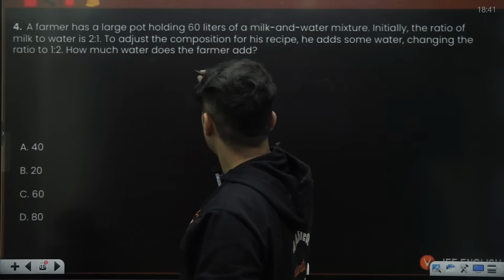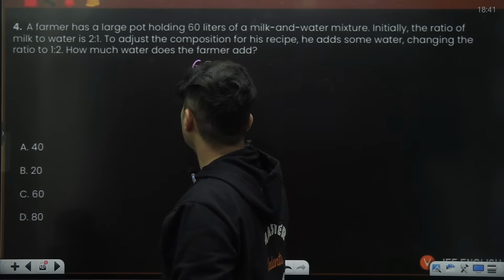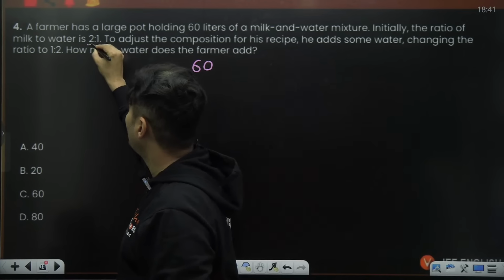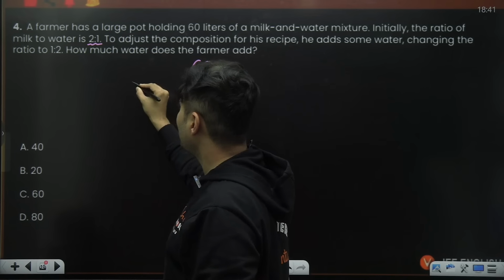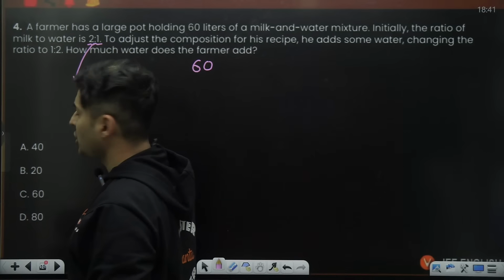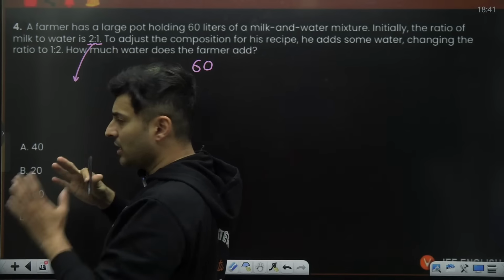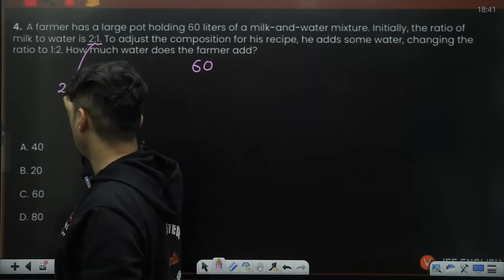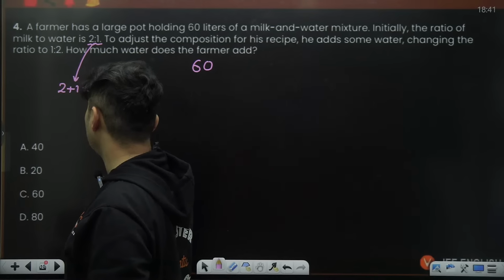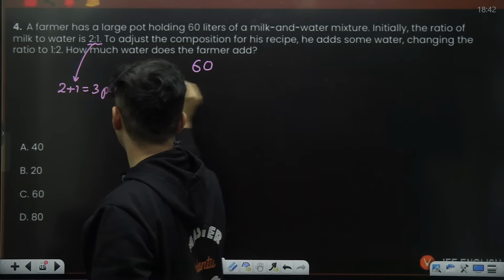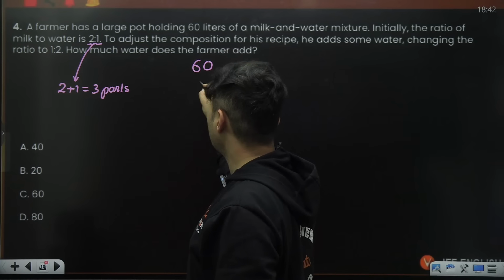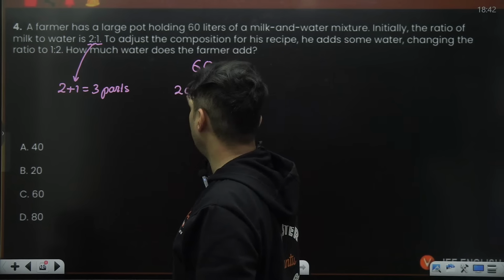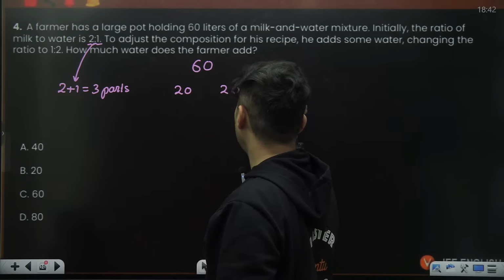All right. So out of that 60 liters, you want to divide it in the ratio of 2:1. Whenever ratio problems come, if you add the numbers, you get the number of parts. So 2 plus 1, basically 3 parts. So think of 3 parts of 60. 60 divided by 3 is 20, 20 and 20.